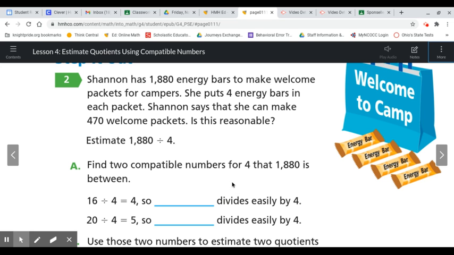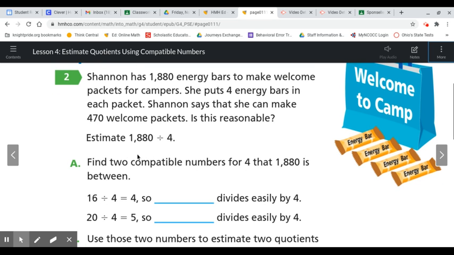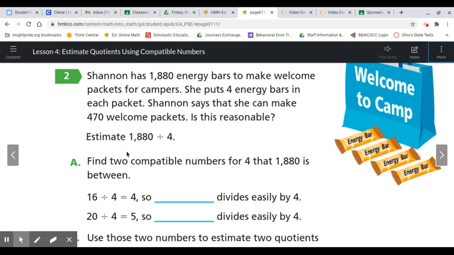Now let's look at page 91 for the step it out question number 2. Shannon has 1,880 energy bars to make welcome packets for campers. She puts 4 energy bars in each packet. Shannon says that she can make 470 welcome packets.